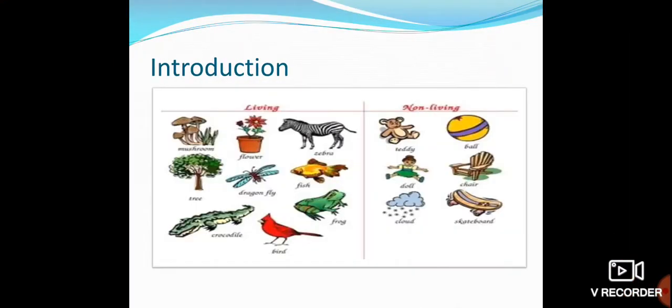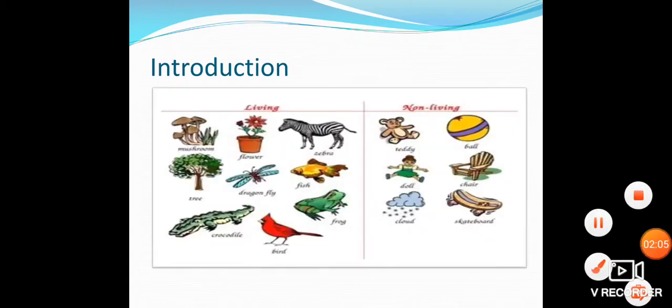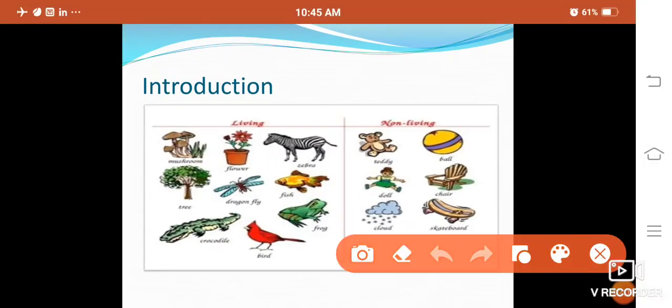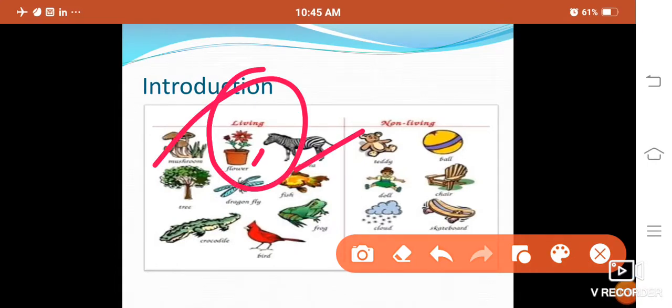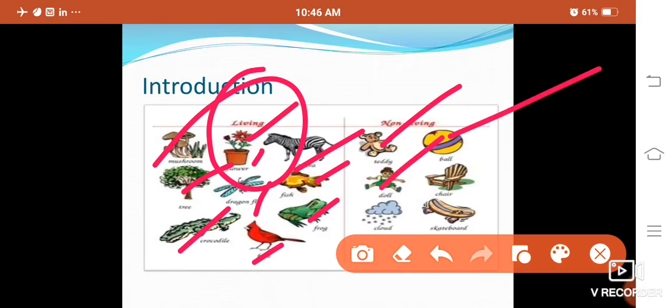Next slide shows some living and non-living things. First, living things are like zebra, plant, tree, crocodile, sparrow, fish, frog, butterfly. These all are living things. And non-living things like doll, ball, teddy, chair, etc.